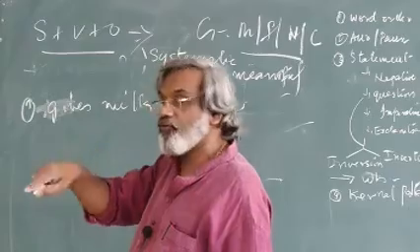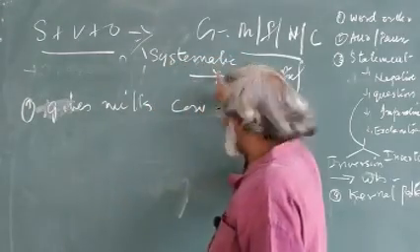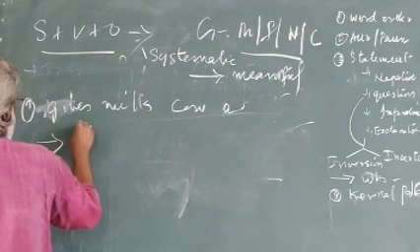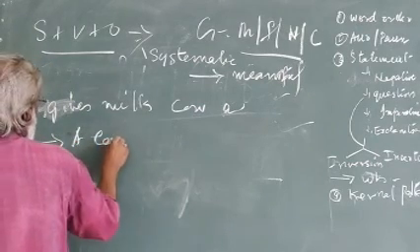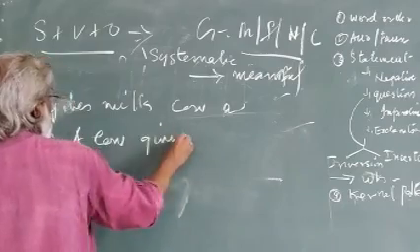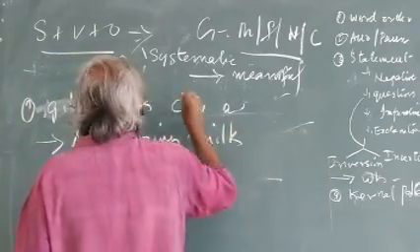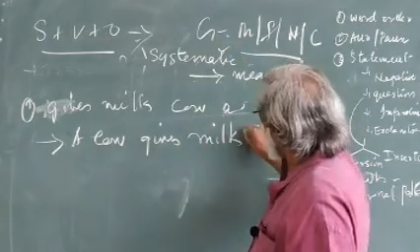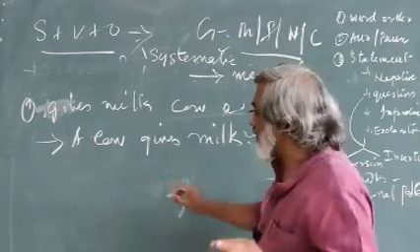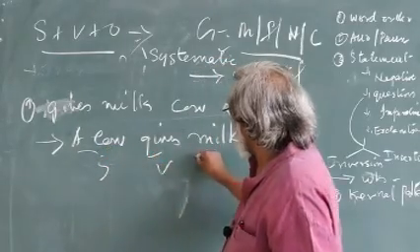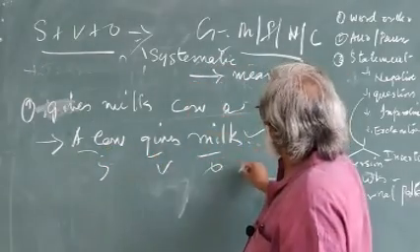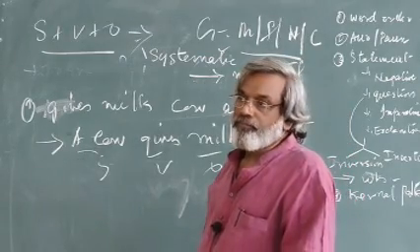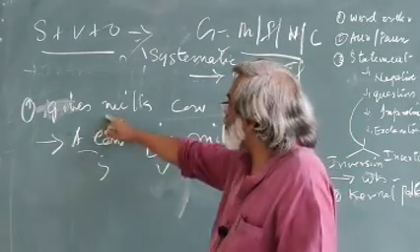You will write a meaningful sentence, systematically and meaningfully. Normally, a child takes: a cow gives milk. We can very boldly say this sentence is systematically correct, and meaningfully also correct. Am I right? So this is the order.